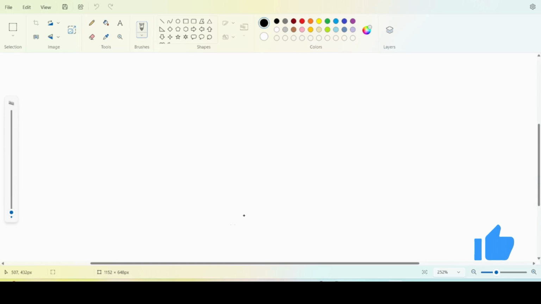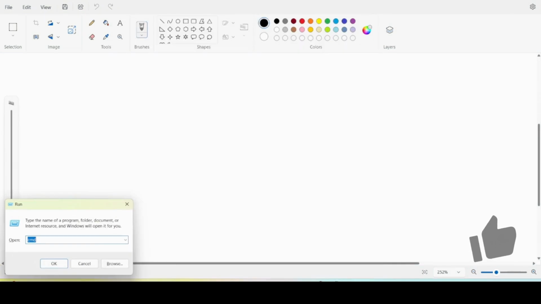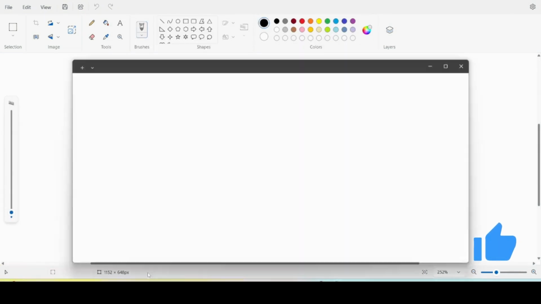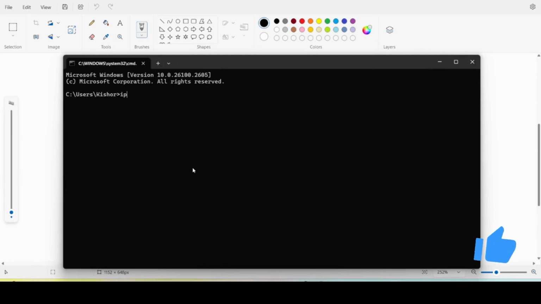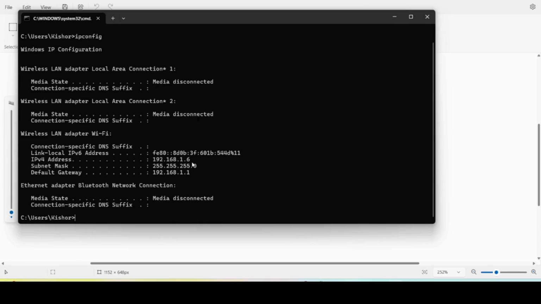I will check my IP address in Windows. ipconfig is the command to see the IP address. Here you can see the IPv4 address. This is the IPv6. Like that, we will see the Google and Facebook IP addresses. My IP is starting with 192.